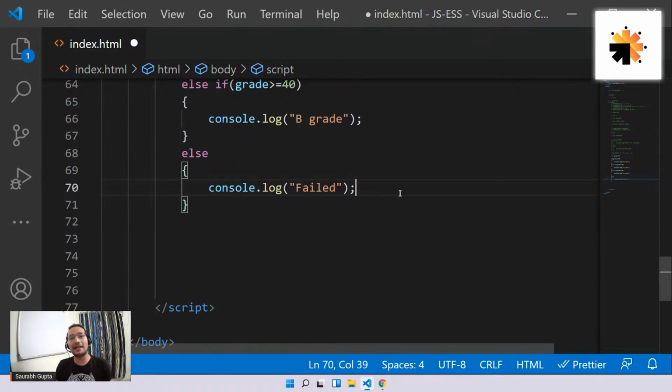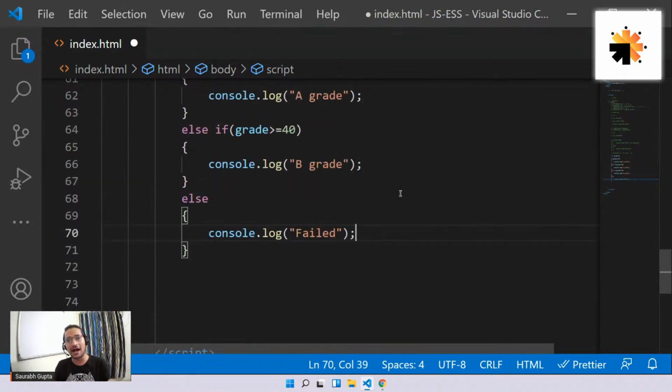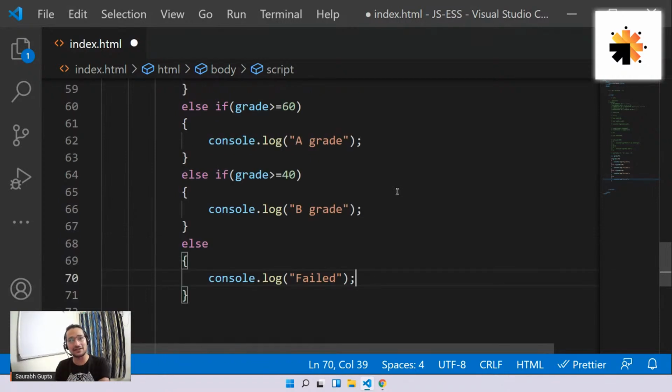Ajay, here we don't have elif. No, here we don't have elif. I think we have something like that in PL/SQL, right? We don't have it here. Here we have else if, just like Java or C. Elif also does the same thing, but it's not in JavaScript.